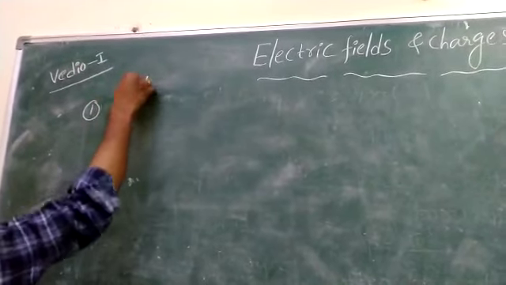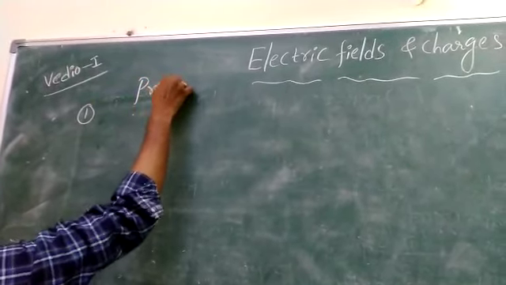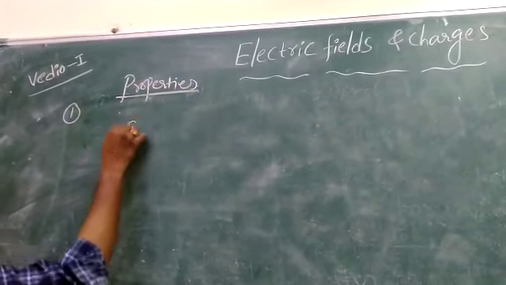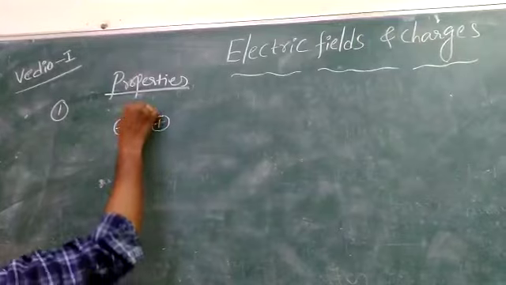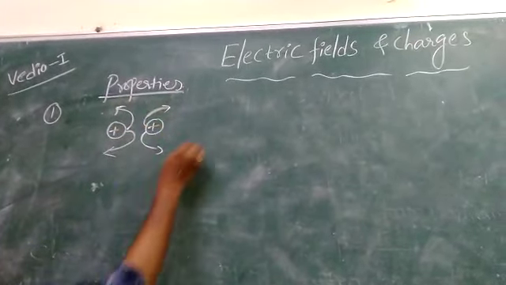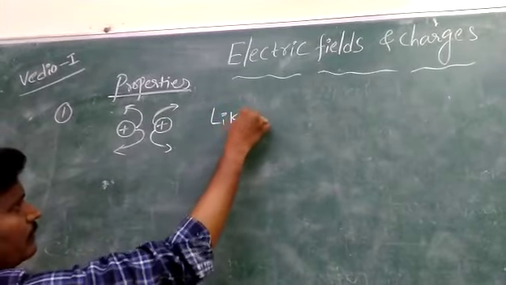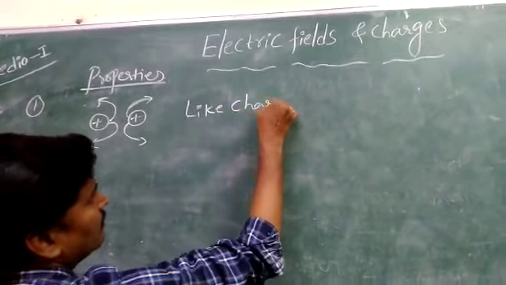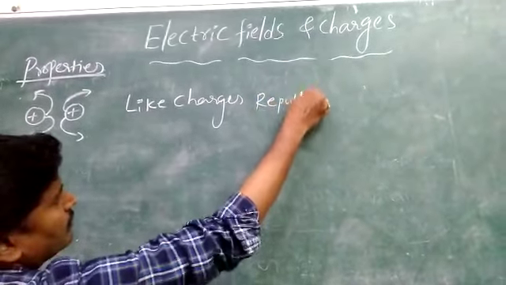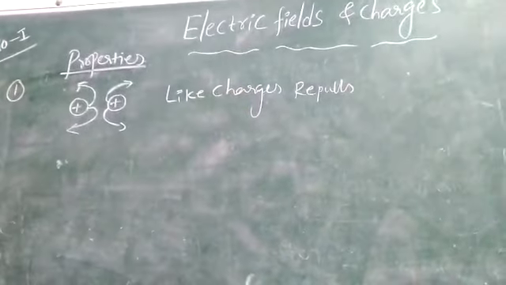When we observe these properties, the first property is that like charges repel each other.